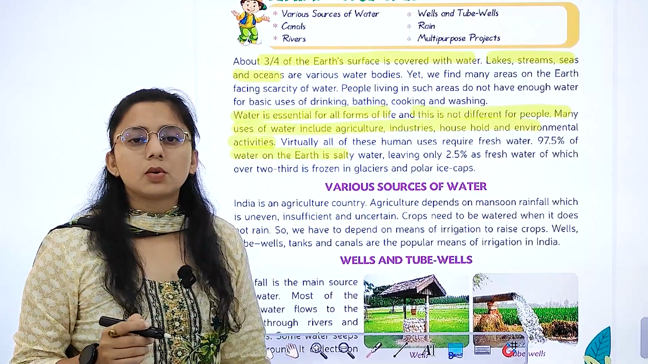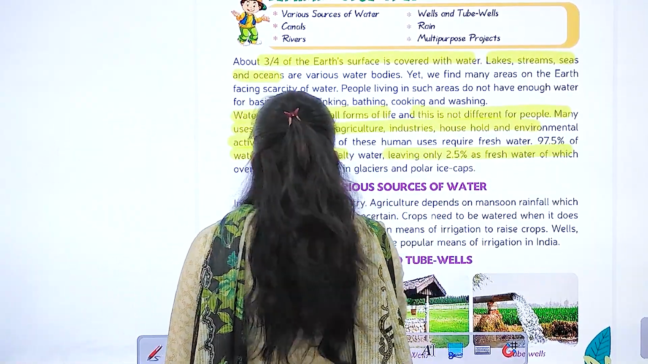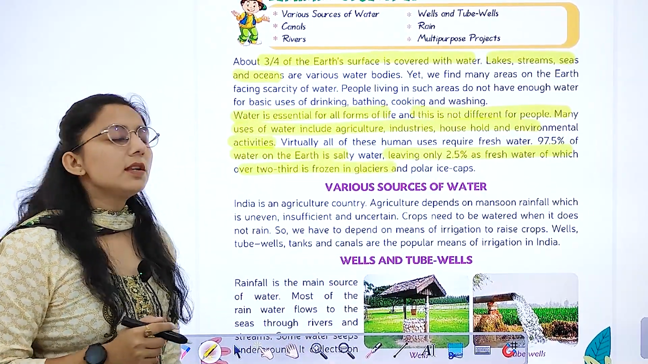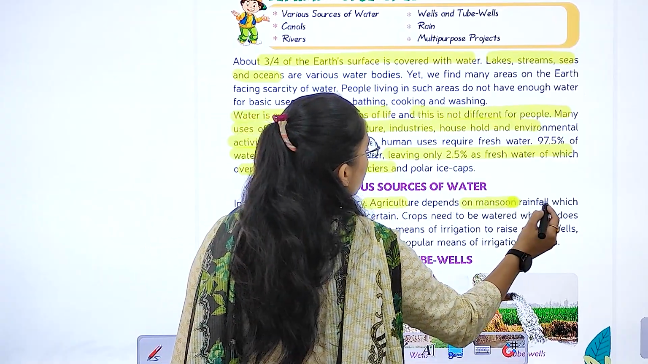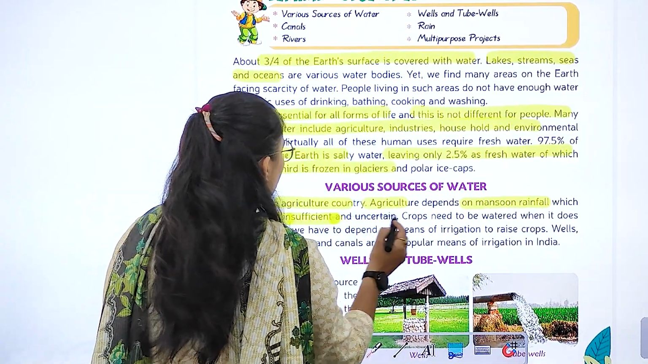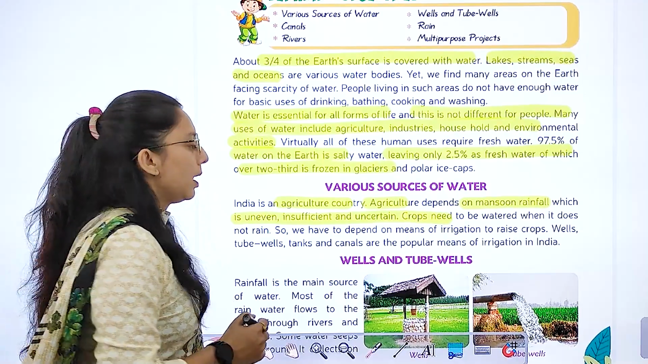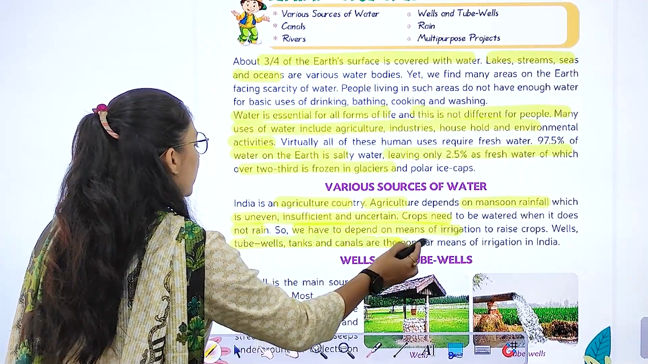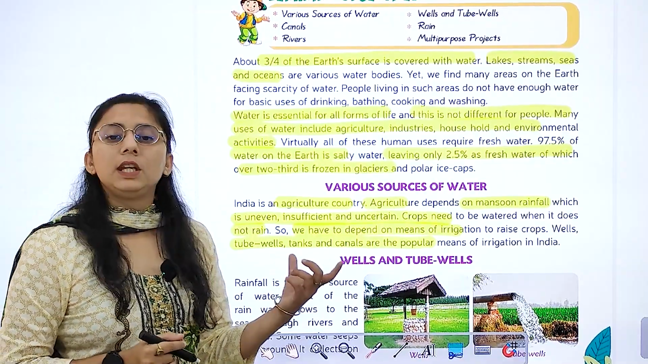97.5% of water on the earth is salty, leaving only 2.5% fresh water, of which over 2/3 is frozen in glaciers and polar regions. Various sources of water. India is an agricultural country. Agriculture depends upon the monsoon rainfall, which is uneven, insufficient and uncertain. Crops need to be watered when it does not rain, so we have to depend on means of irrigation like wells, tubewells, tanks, canals. These are the popular means of irrigation in India.